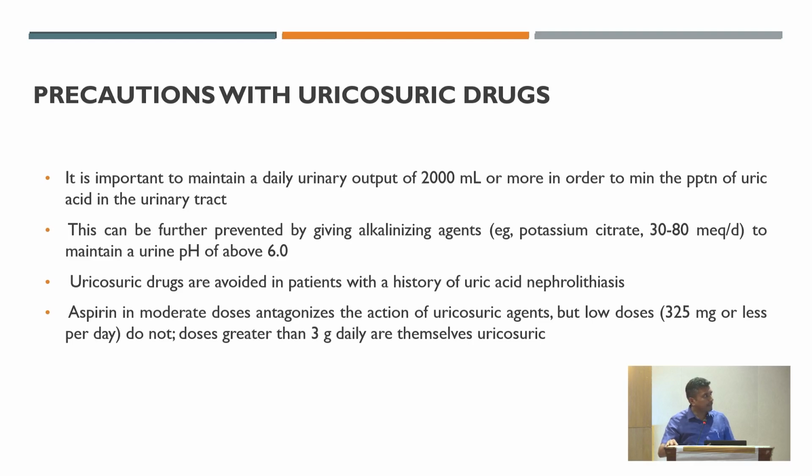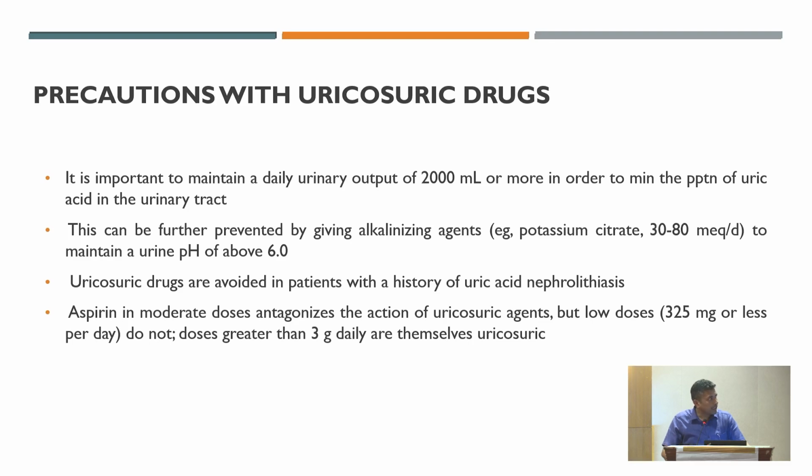This prevents the precipitation of uric acid crystals in the urine tract. As I mentioned, you have to use an alkaline agent in the form of potassium citrate, 30 to 80 milliequivalent per day, to maintain urine pH above 6. Uricosuric drugs are to be avoided in a patient with a history of recurrent uric acid nephrolithiasis.